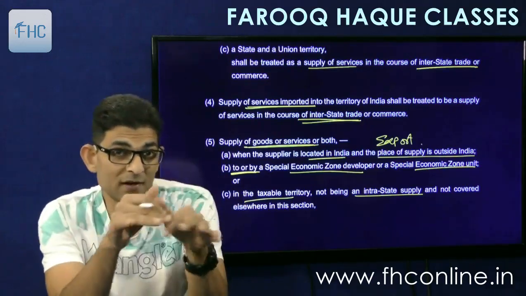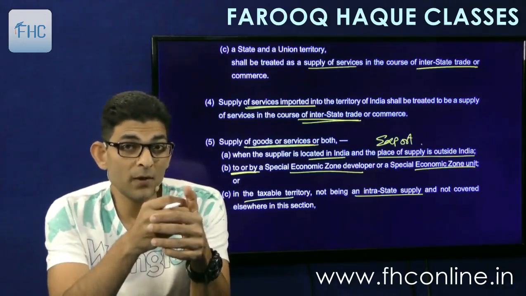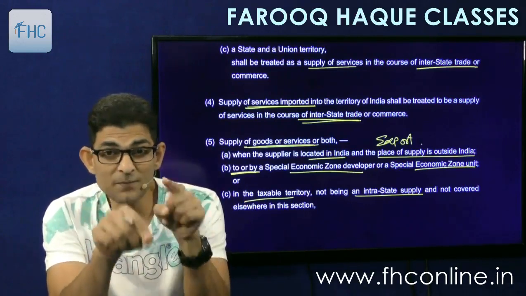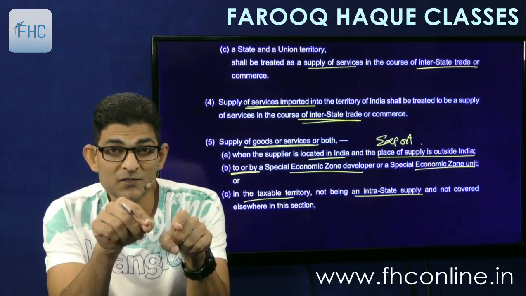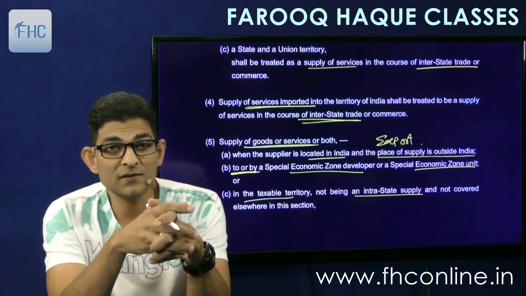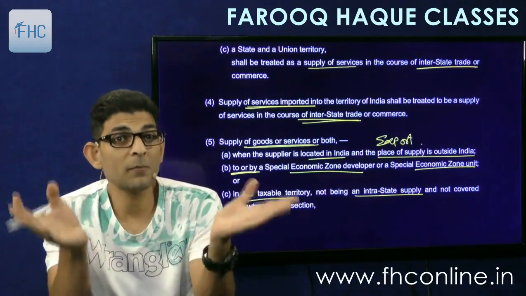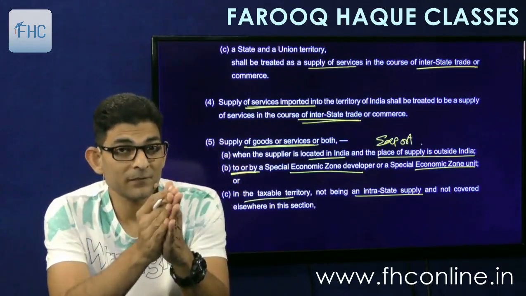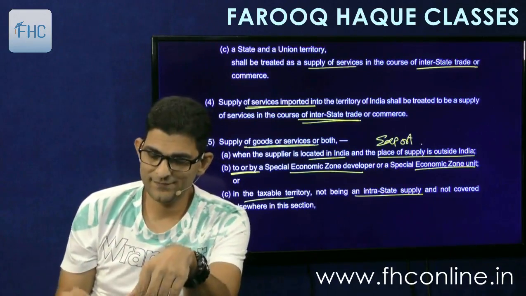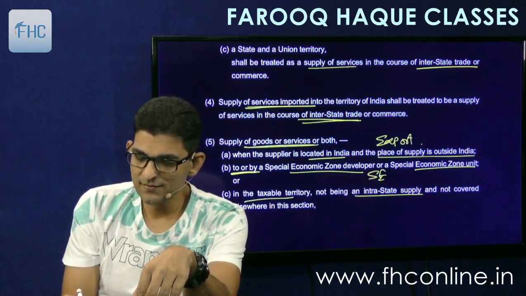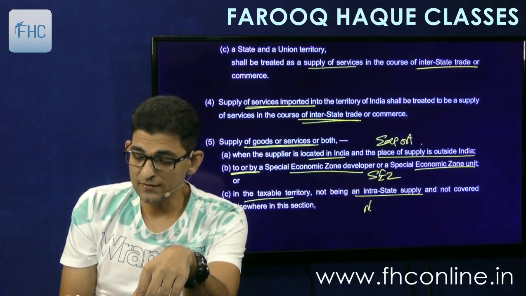It is a land in India, but it may be called no man's land. If supply takes place in such a place, it will also be considered as interstate, because it is not intra. If it is not intra, it is automatically inter. Okay. So export, then says, and no man's land.